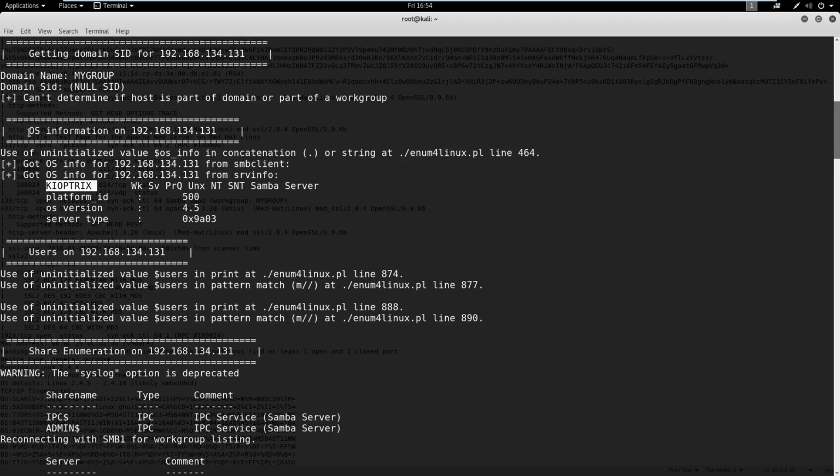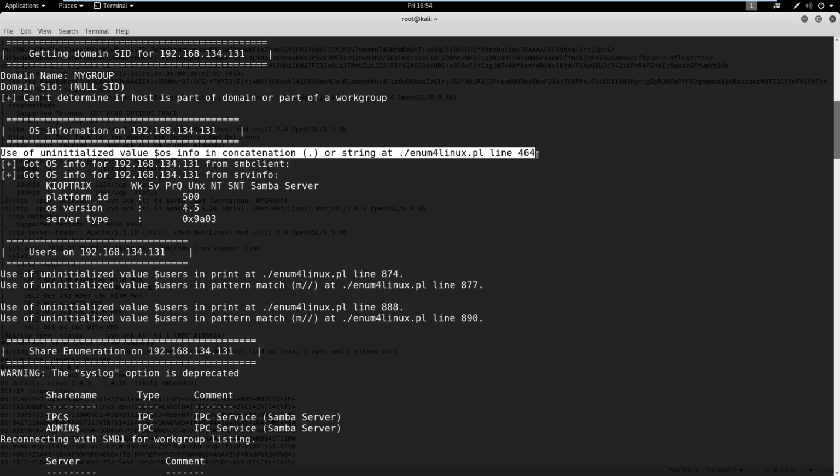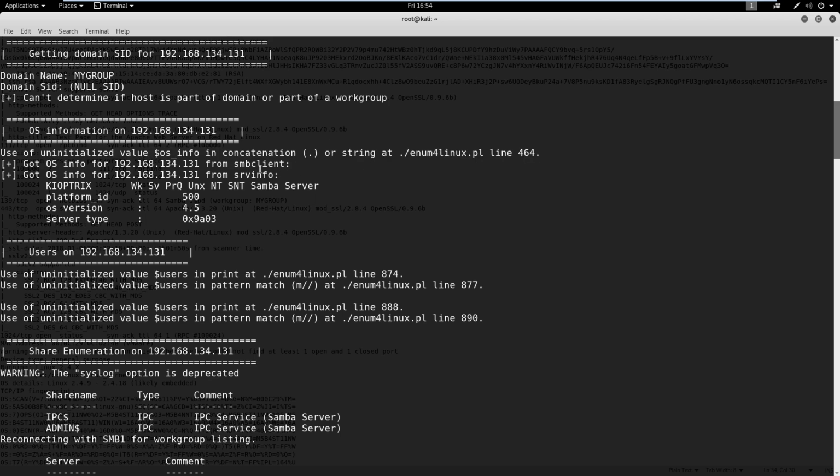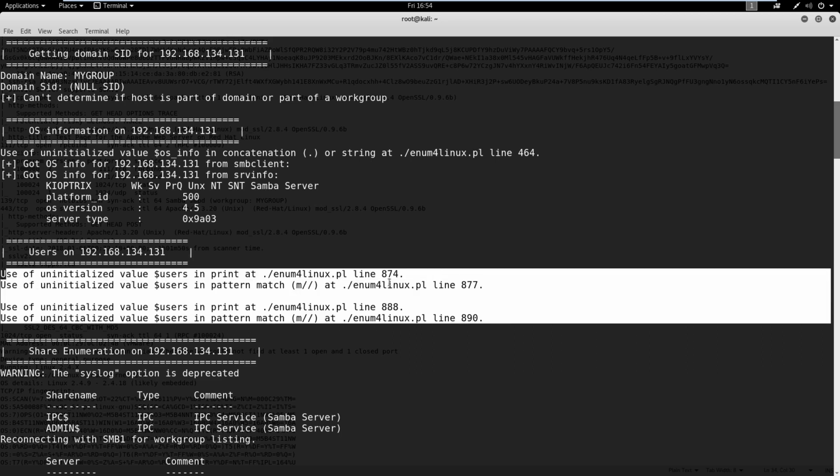What we really want to find is the OS information, and as you can see, the issue we're having here is there's something wrong in the code that's not working right now. So I did look this issue up, and I guess there's not a fix at the moment, so we're just going to ignore this. I'm going to show you a different way around doing it. Same thing here with some of the users.